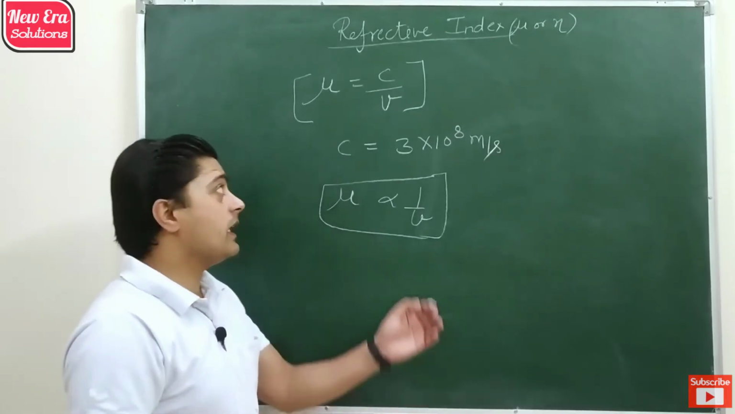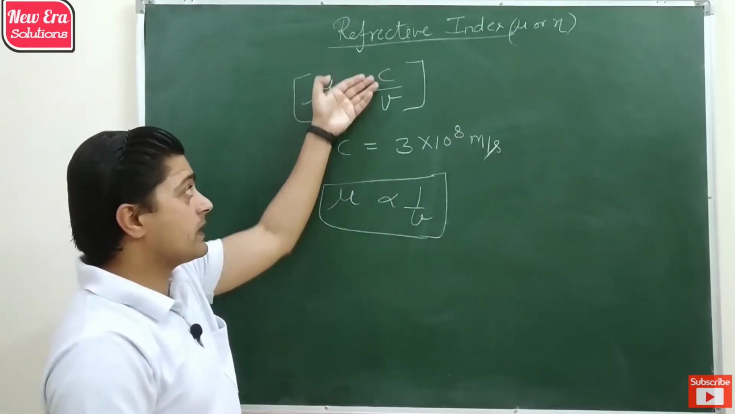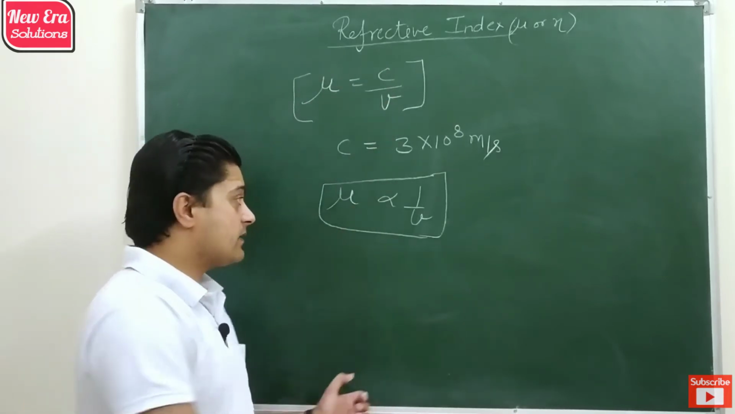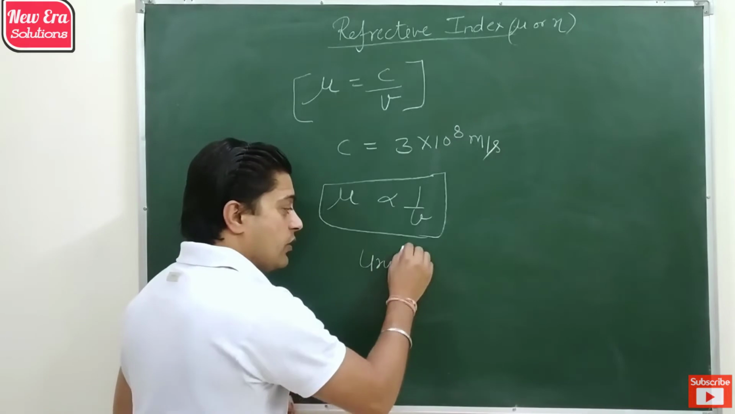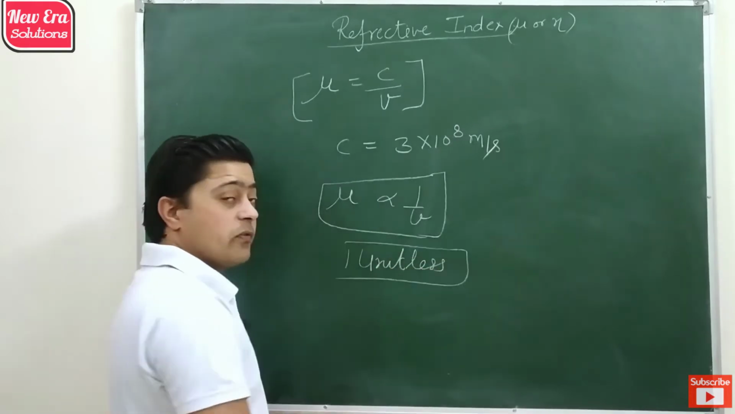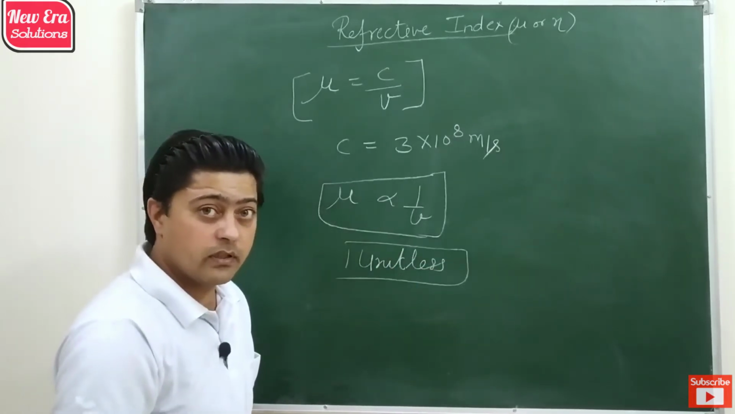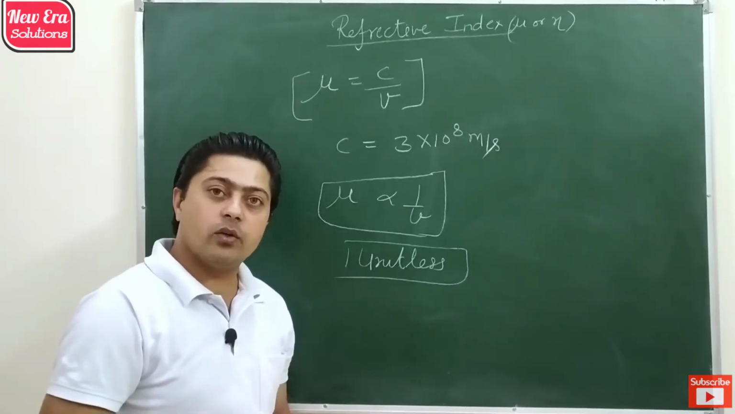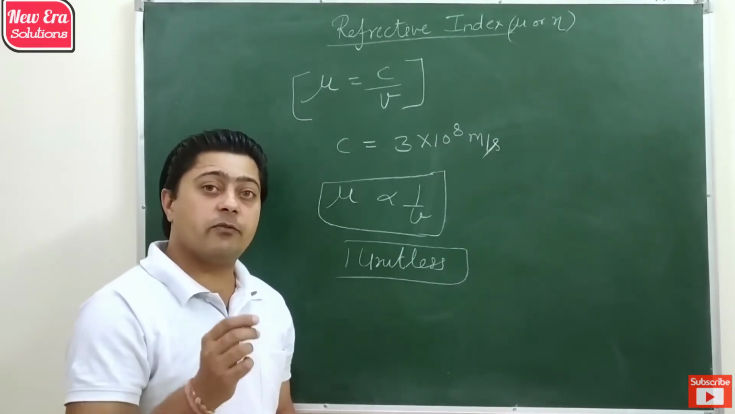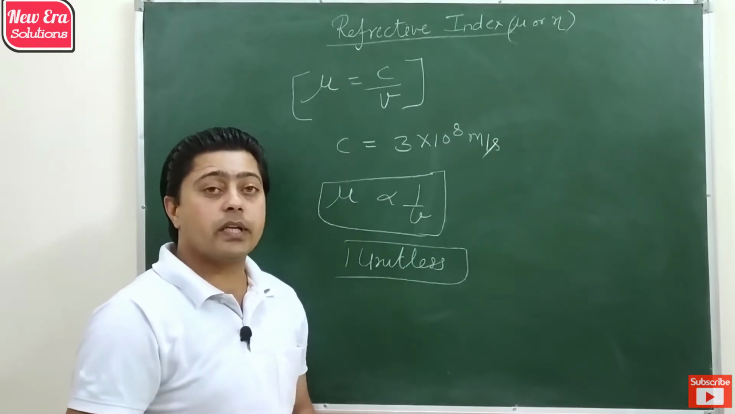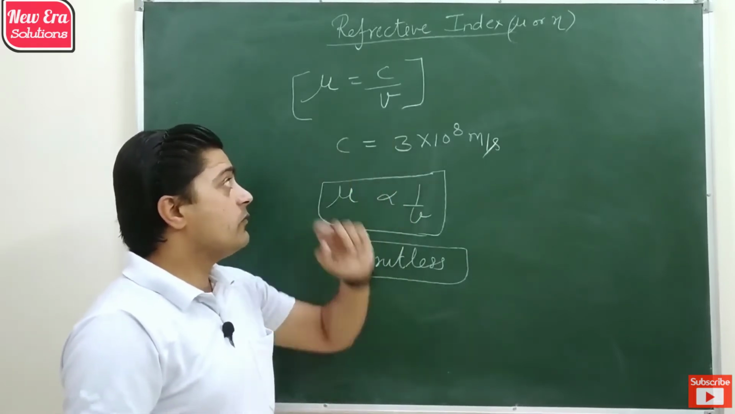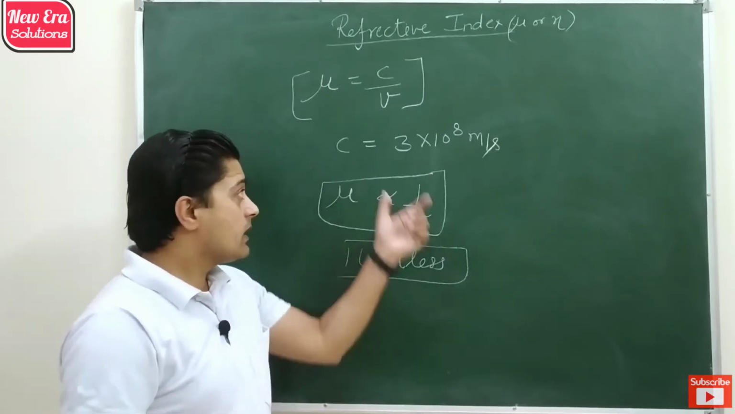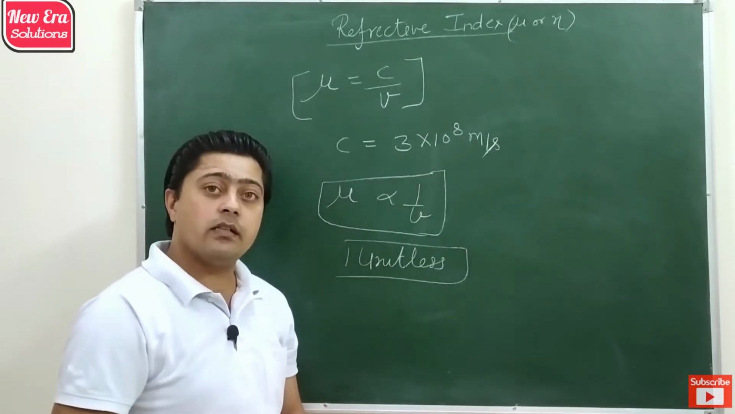Then we also observe that refractive index is basically the ratio of velocities of light. That's why it is unitless. So refractive index is just a number. It doesn't have a unit. So by putting the value of velocity of light, we can find refractive index, or by putting the value of refractive index, we can find the velocity of light in that medium, because the value of c is always constant.